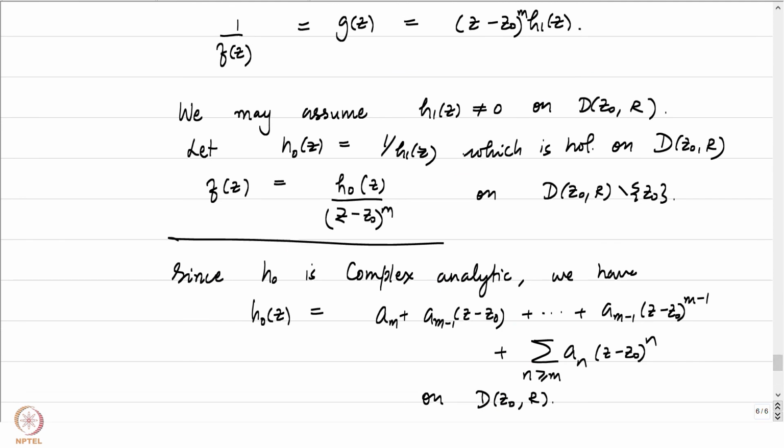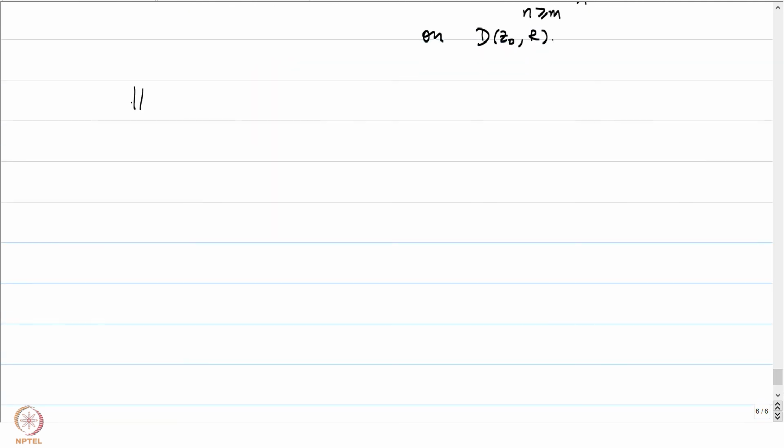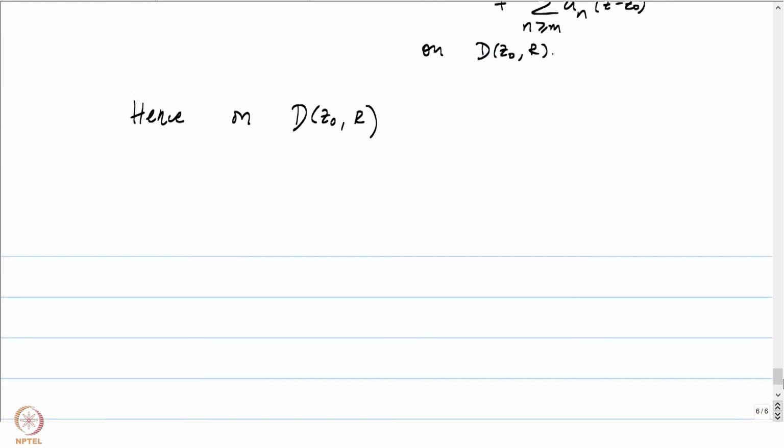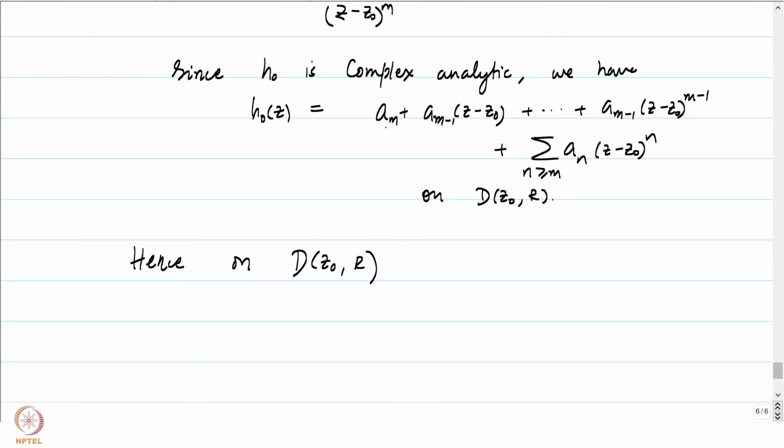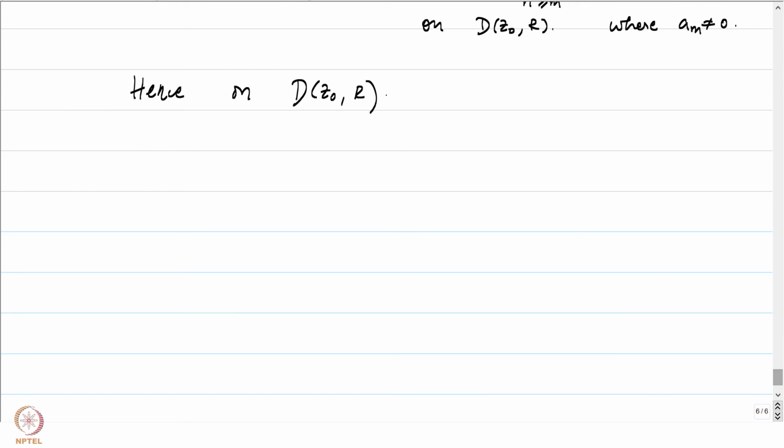f was h0 of z by z minus z0 to the power m. So, hence on D(z0, R). So, notice that here a_m does not vanish. This is because h0 of z0 is not equal to 0. And because of that, we can write on D(z0, R) minus z0 our function f of z.